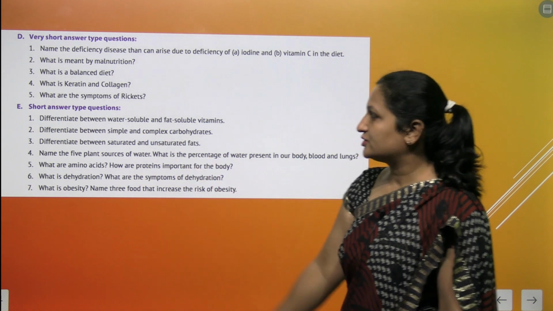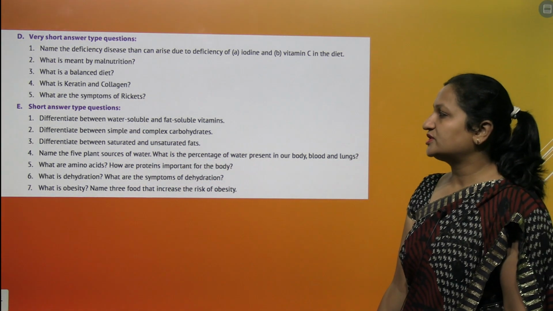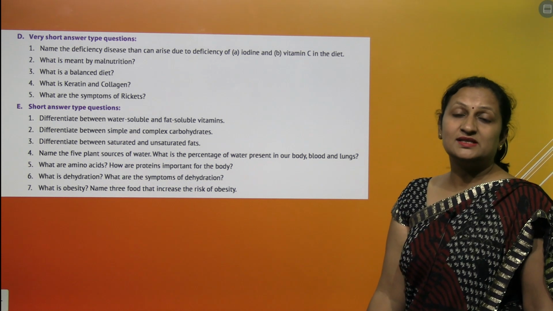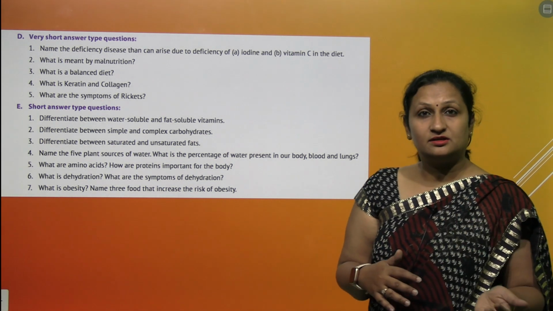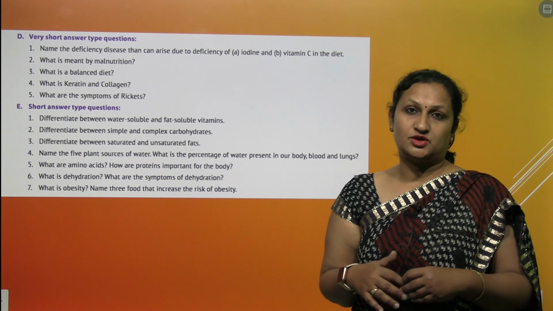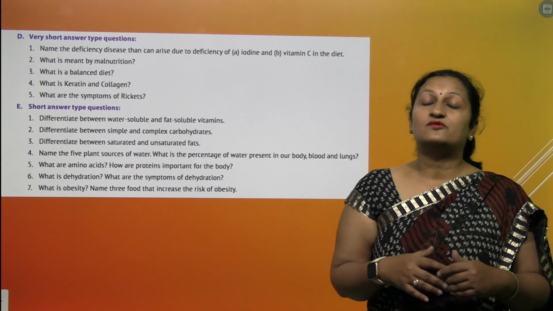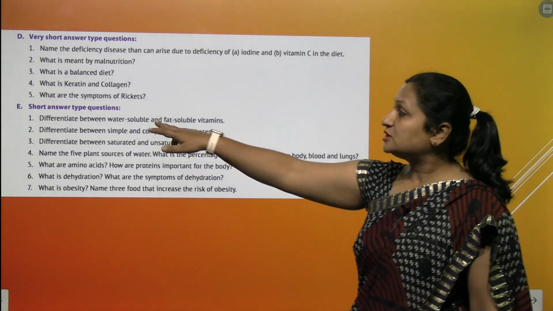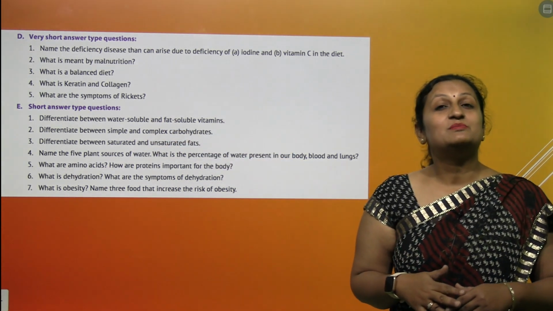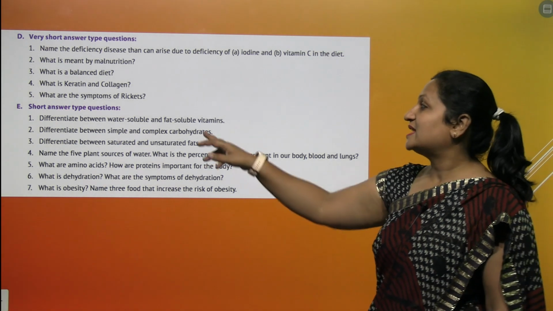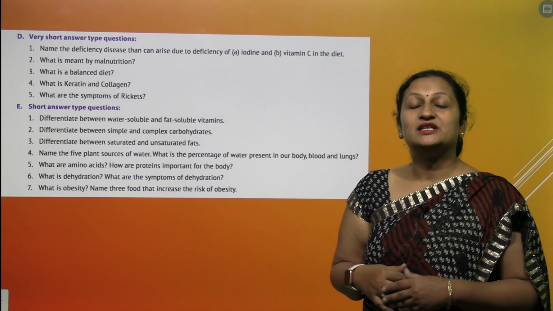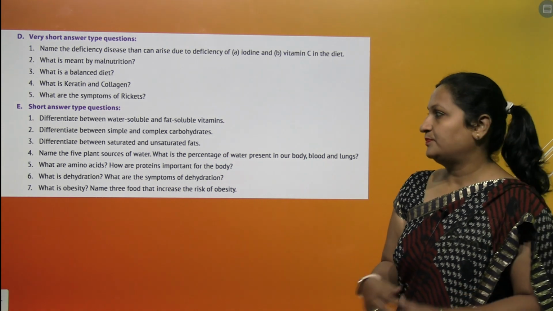Short answer type questions. Differentiate between water-soluble and fat-soluble vitamins. The water-soluble vitamins are ones which are soluble in water, which requires water for their absorption. And fat-soluble vitamins are ones which require fat for their absorption. Examples of water-soluble vitamins are vitamin B and vitamin C, whereas fat-soluble vitamins are vitamin A, vitamin D, vitamin E and vitamin K.